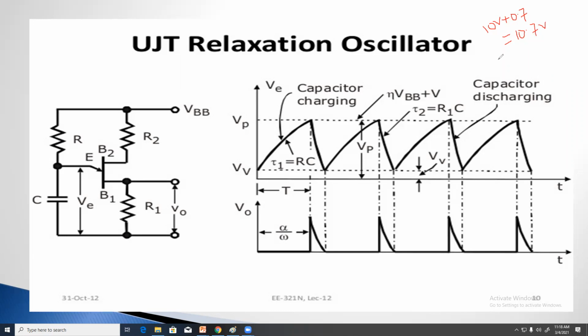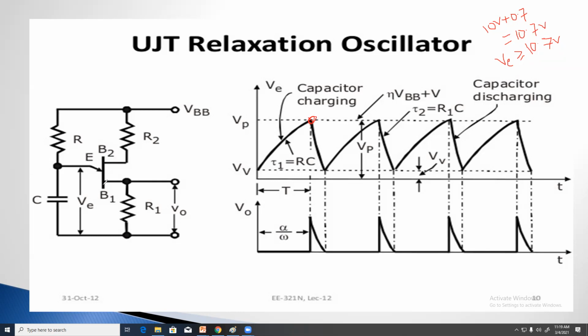when this emitter voltage is greater than or equal to 10.7 volts, then the UJT will be turned on. Is it clear? At this point, the emitter voltage reaches the minimum voltage required for turning on the UJT.